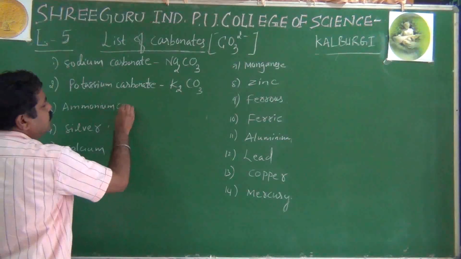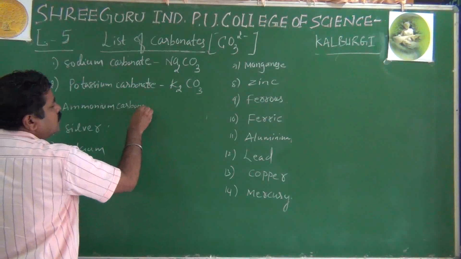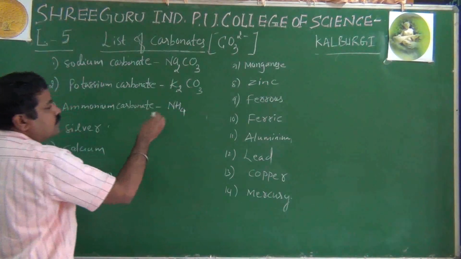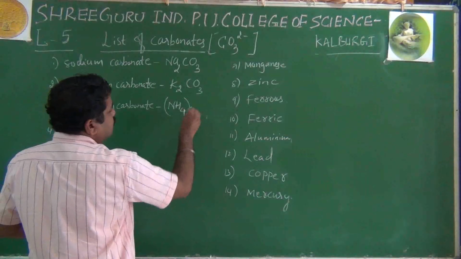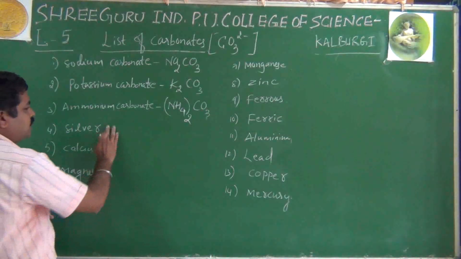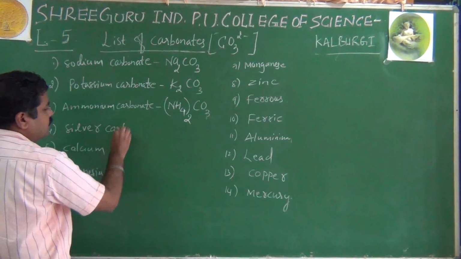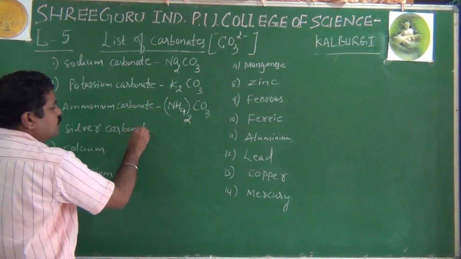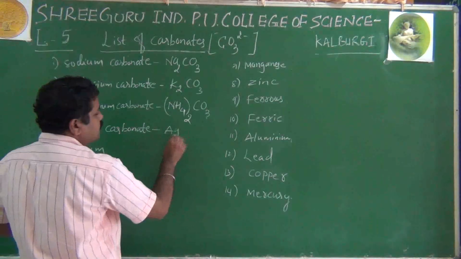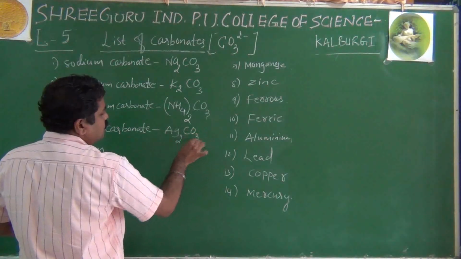Then ammonium carbonate: NH4 plus, CO3 2 minus, therefore on cross multiplication NH4 taken twice, CO3, ammonium carbonate. Then silver carbonate: Ag plus, CO3 2 minus, therefore it is Ag2CO3.